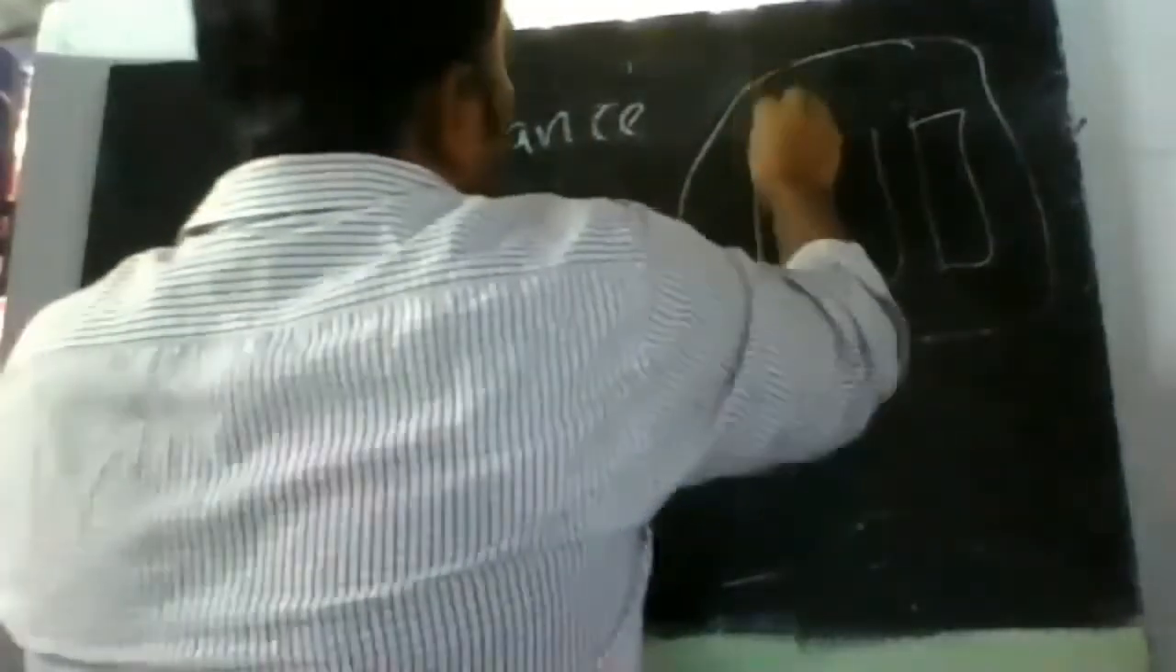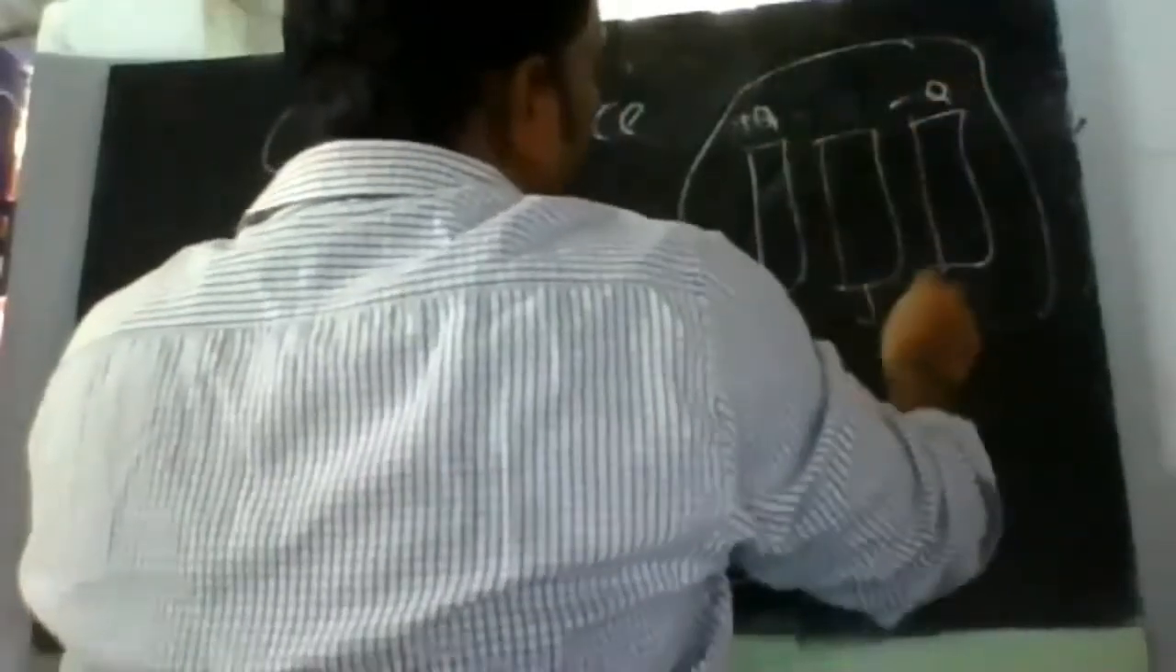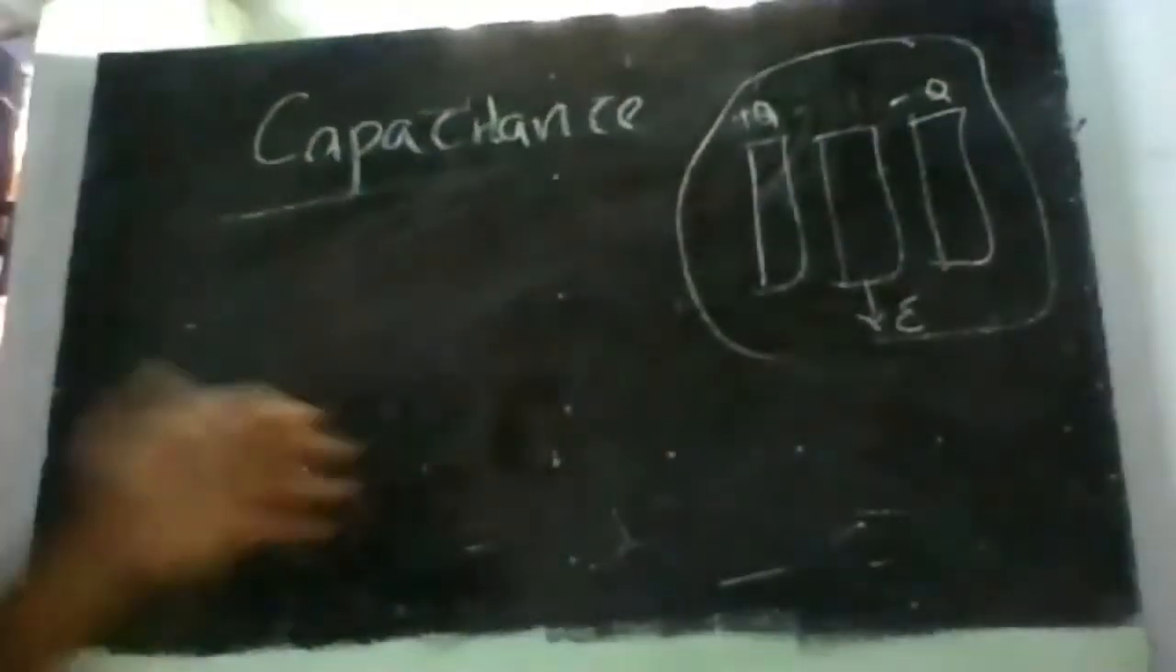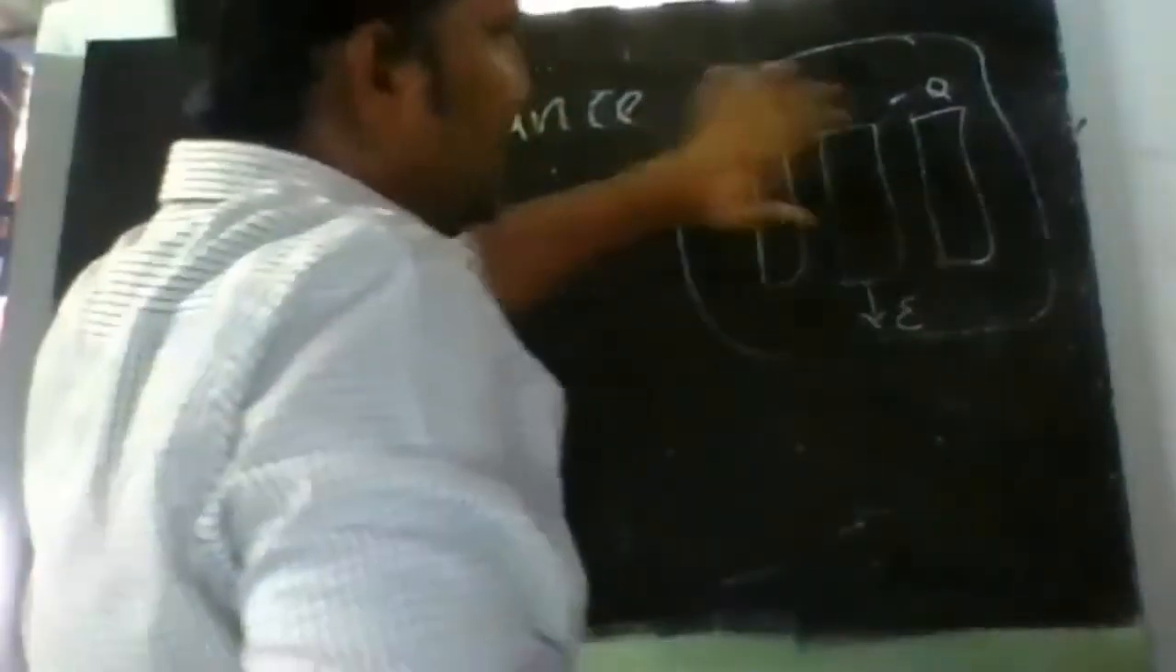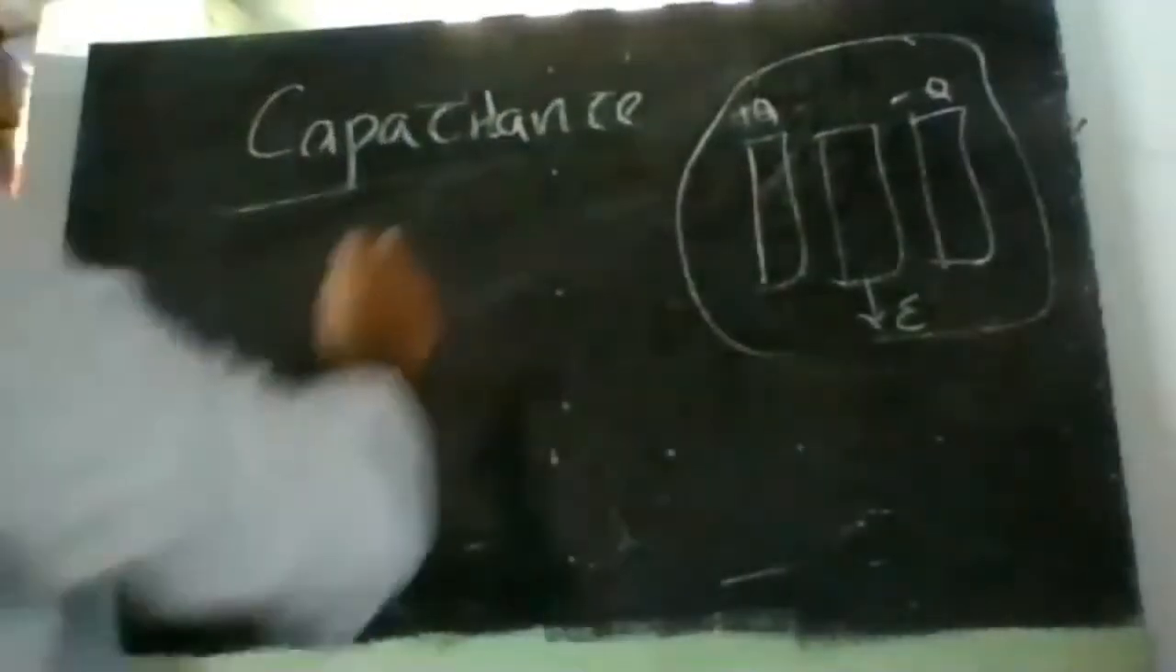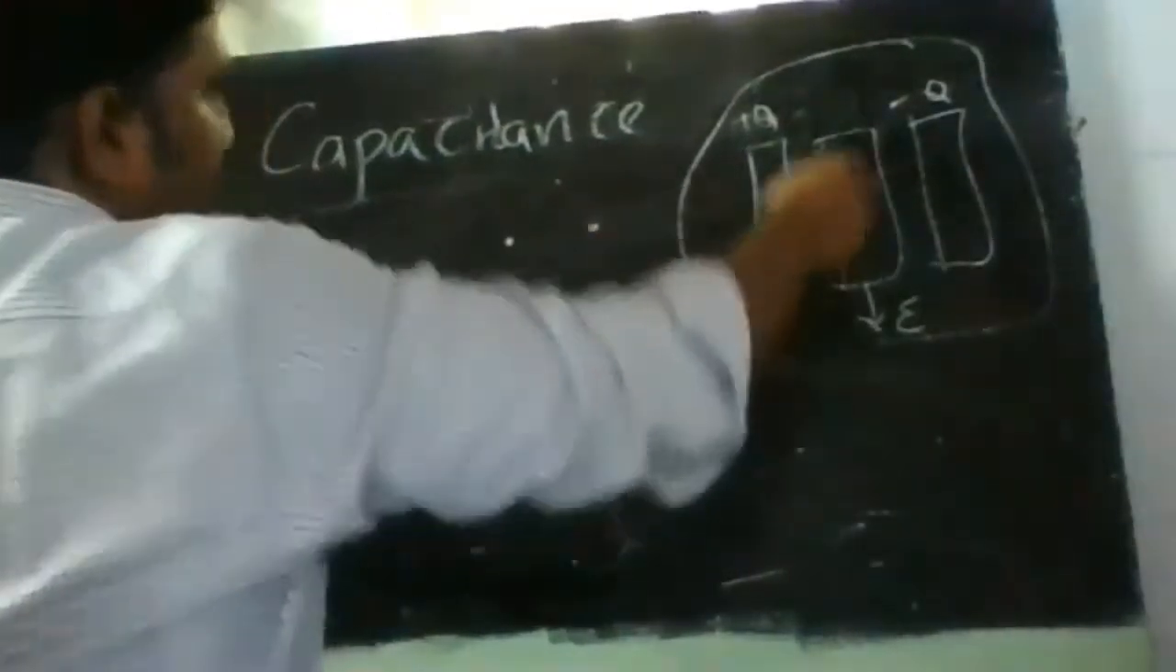First, a simple general formula. We know that a capacitor will be formed. Let's say I have a structure like this. Inside this I have two conductors, and there is a dielectric separation between them. Let's say this is plus Q and this is minus Q, and this is a dielectric epsilon. This is a positive charge and this is a negative charge.